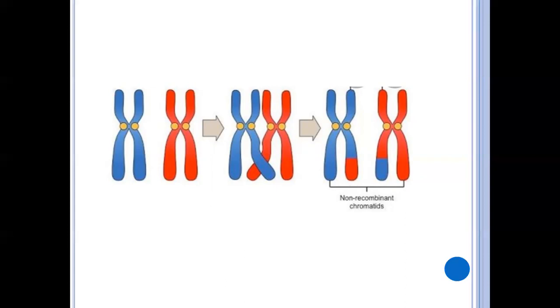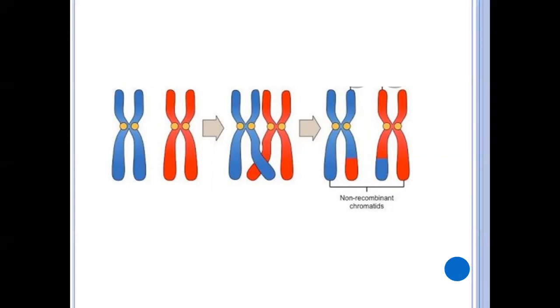So here, it breaks and the broken segments rejoin to form a new chromatid. The exchange of parts of chromatids brings alteration. There is a change in the sequence of genes because they are mutually exchanged.